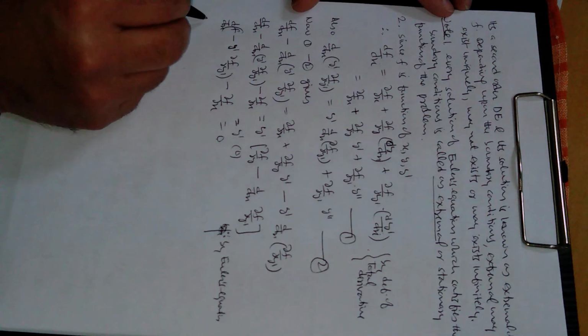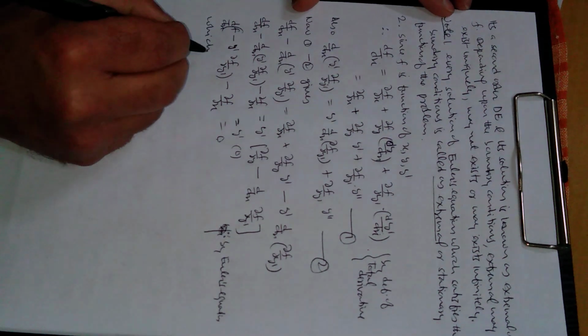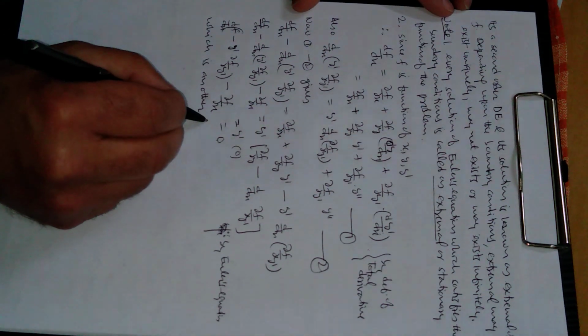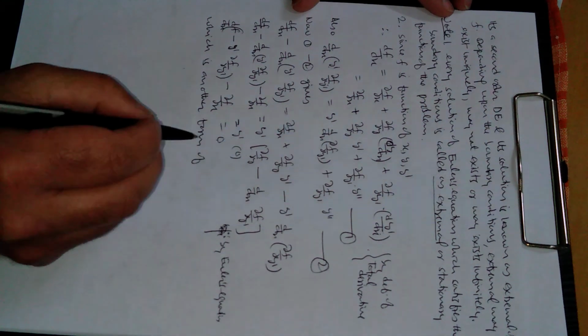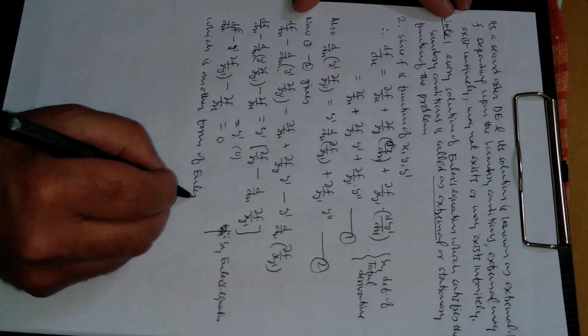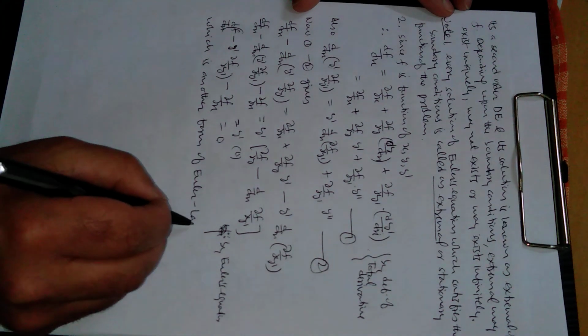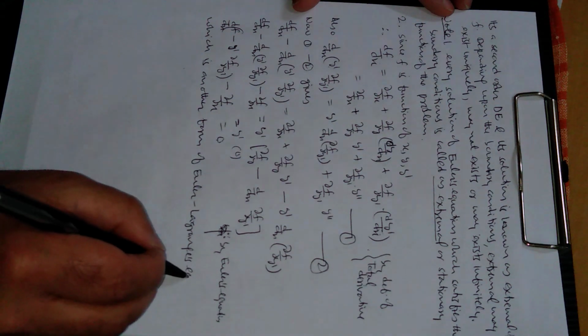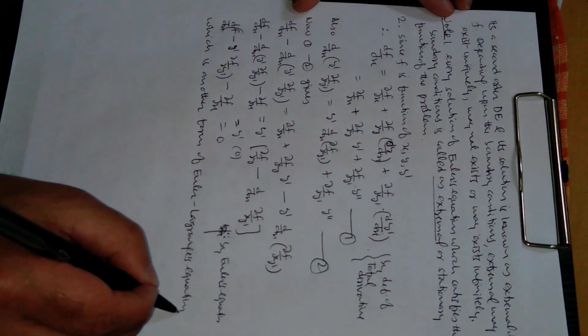equals 0, which is another form of Euler equation or Euler-Lagrange equation. We call this the Euler equation, or the Euler-Lagrange equation.